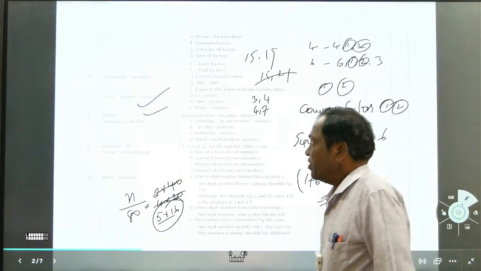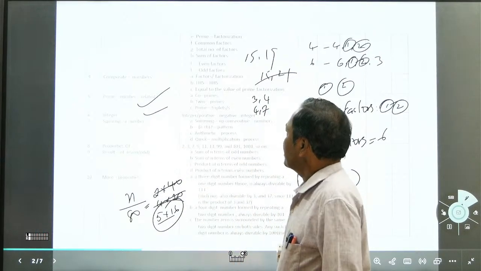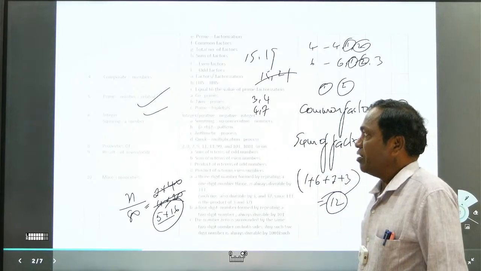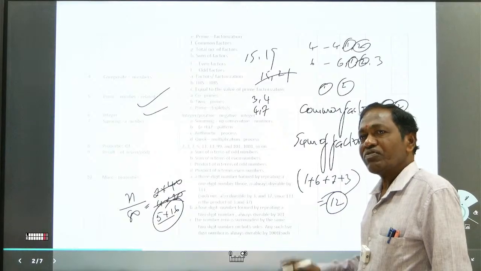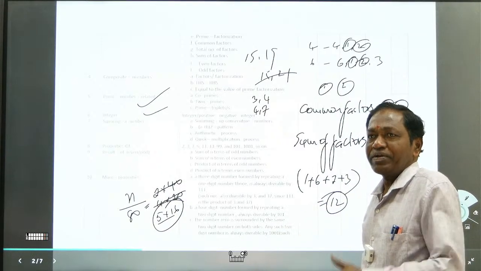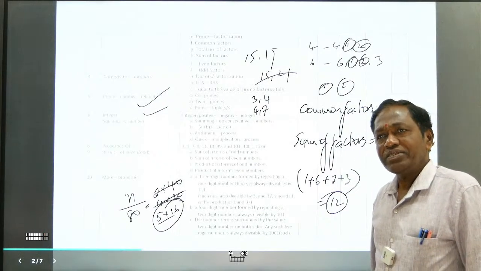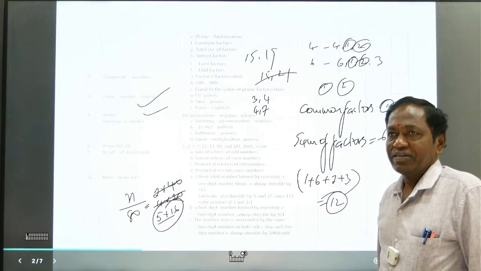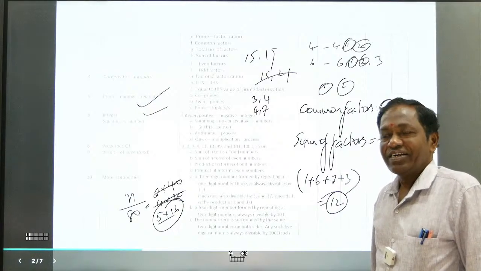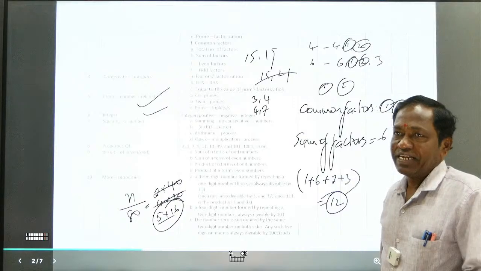Right. And you can say squaring a number: how to do it? Summing of consecutive numbers. For example, 11 square is 10 square plus 10 plus 11. That is summing of the numbers. 21 square is 20 square plus 20 plus 21. 31 square is 30 square plus 30 plus 31. 91 square is 90 square plus 90 plus 91.